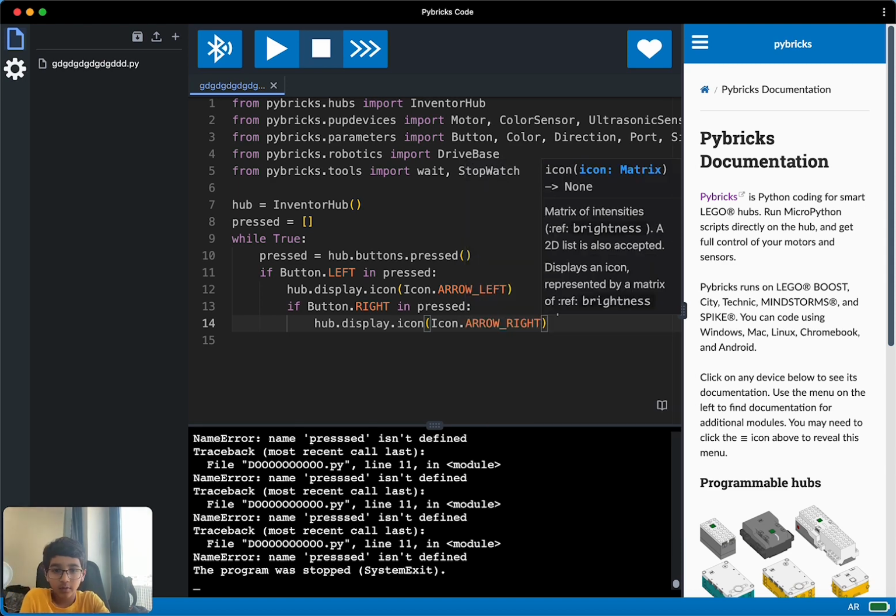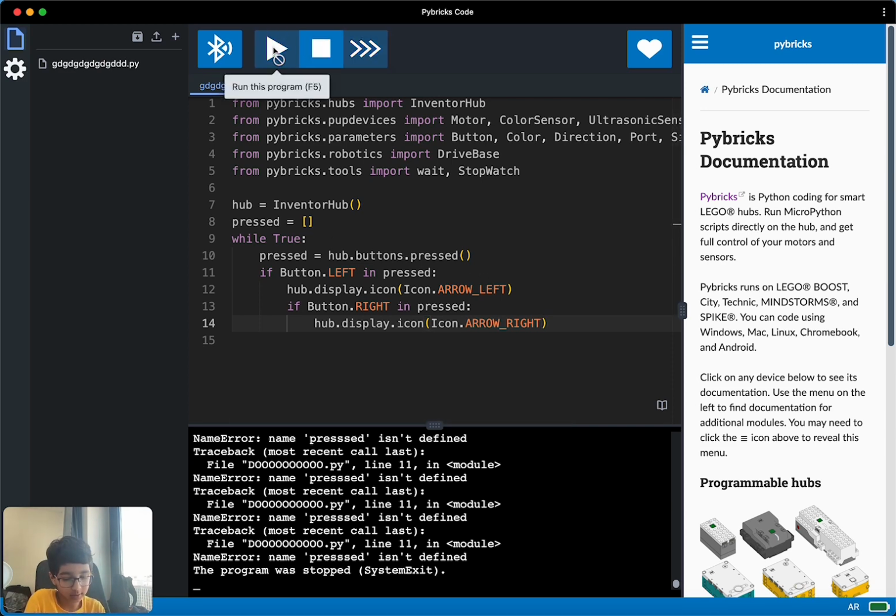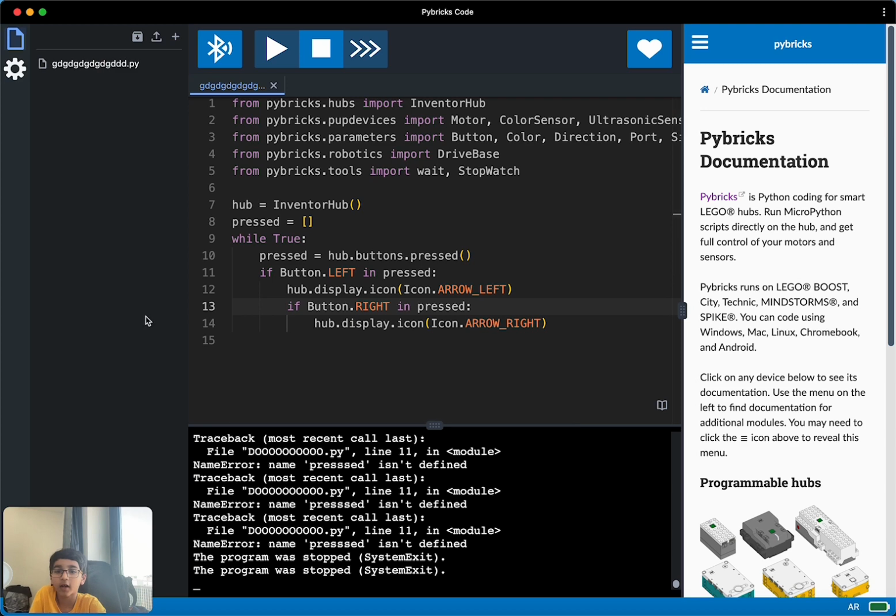And it looks like we're done. So now we're going to play it and let's see if it works. I forgot the indentation for the if statement, so I have to move one space back, and the same for the line below. And we are done now.